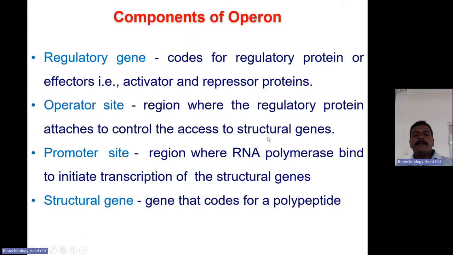The promoter site is the region where RNA polymerase needs to be attached, and only then will transcription start. So the promoter site is most important for transcription. Then the structural genes lie behind the promoter and operator site. They contain all the important protein-coding or enzyme-coding regions. So these need to be transcribed if the operator site is free.